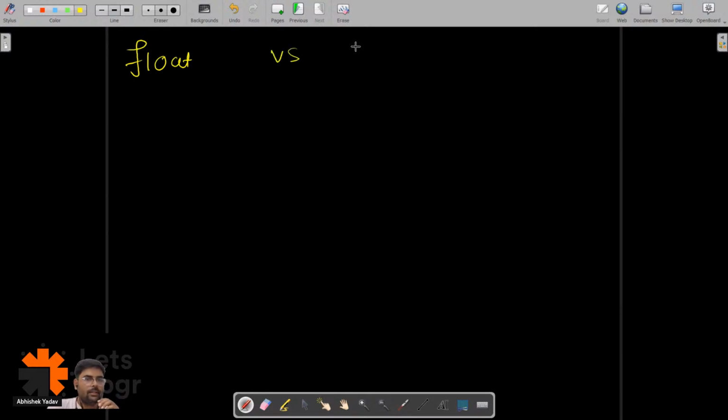So float versus double. Guys, can you write in the chat what you know about float and double? Anyone from the audience, what do you know about float and double, guys? Please write in the chat.